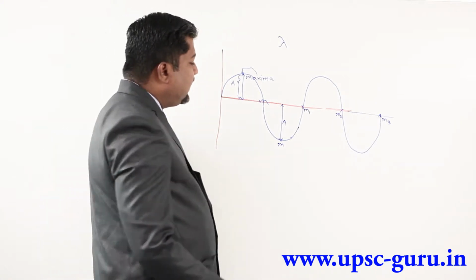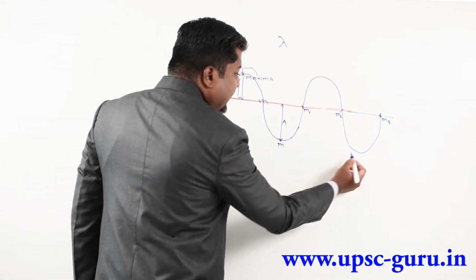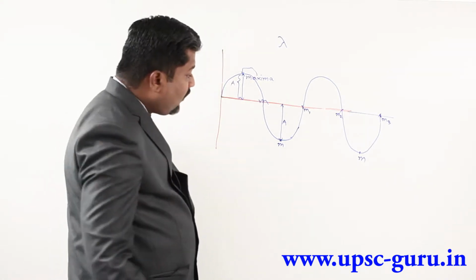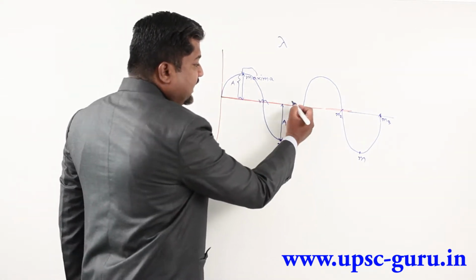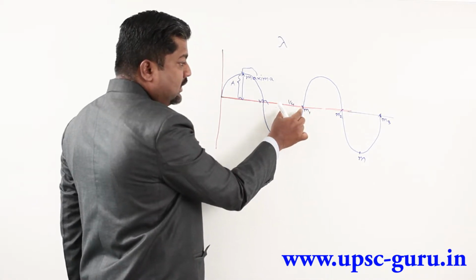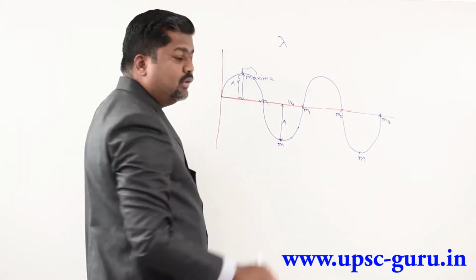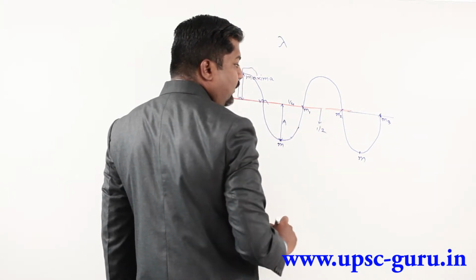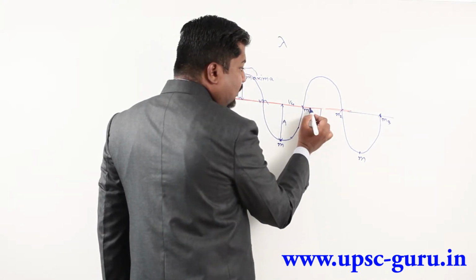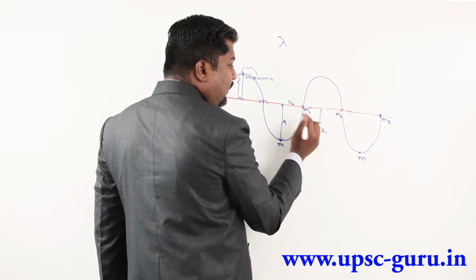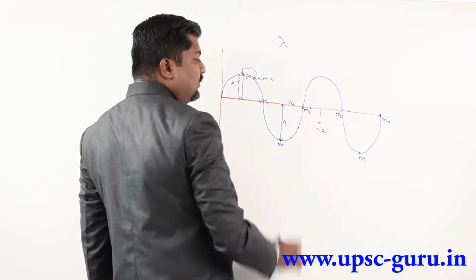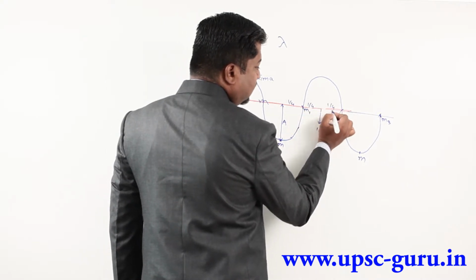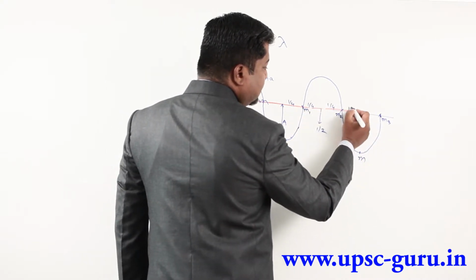Again question is that suppose I am counting out from this minima to this minima. Let us check out. Say this is 1/4 of wave. Why? Because this entire is full wave. So this is distance half of wave. So half of half, that is 1/4. So this is 1/4 of wave. Same way this is 1/4 of wave, this is 1/4 of wave, and again this is 1/4 of wave.